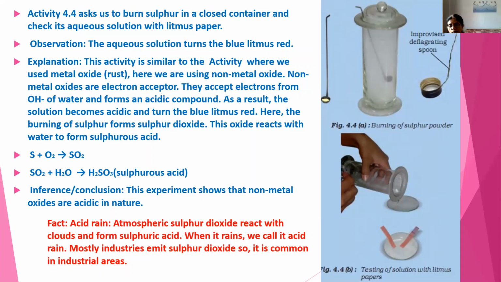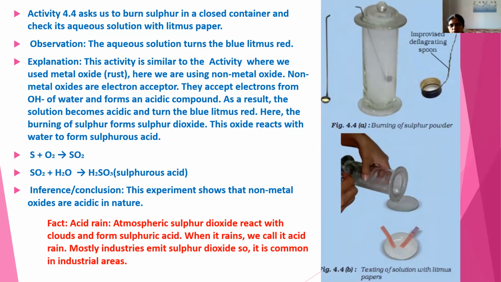That is, this activity is similar to the metal oxide activity we learned in the previous session. Here, instead of metal oxide, we are using non-metal oxides. Non-metal oxides are electron acceptors. They accept electrons from water or the hydroxyl of water, and it forms an acidic compound. As a result, the solution becomes acidic and thus it turns the blue litmus red.